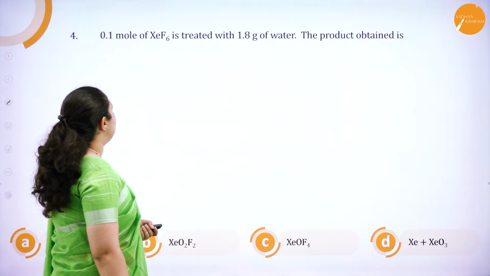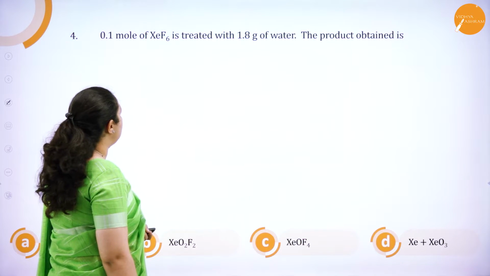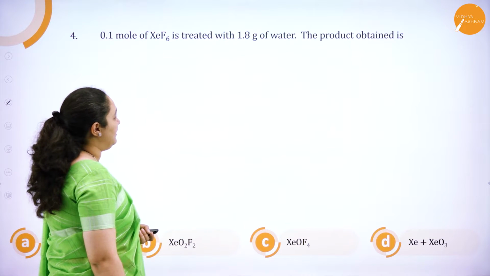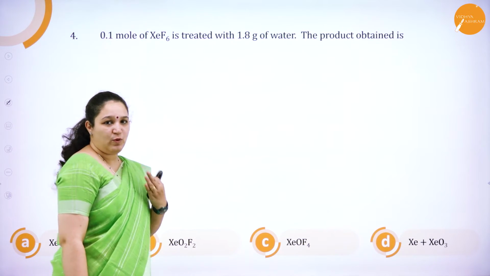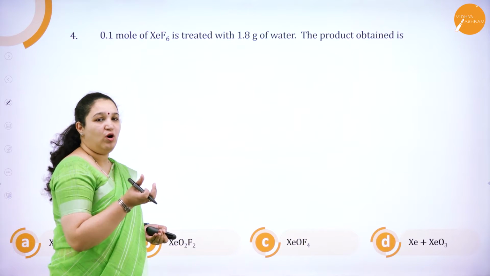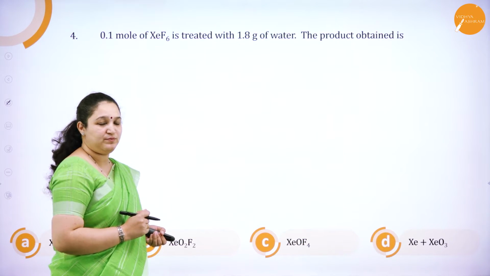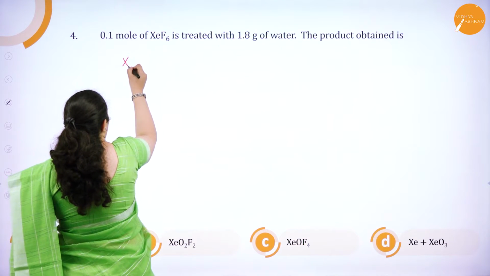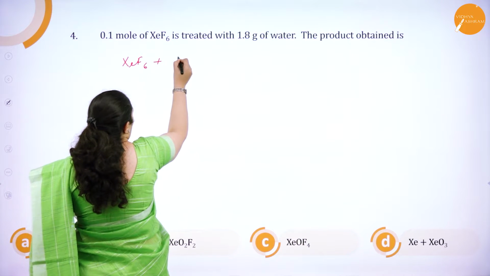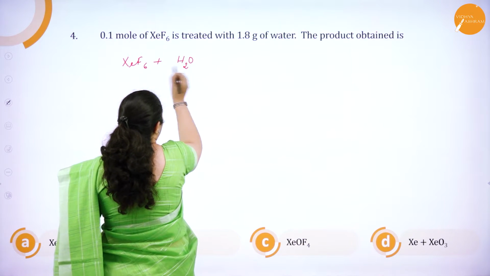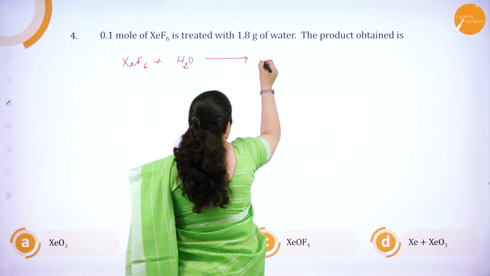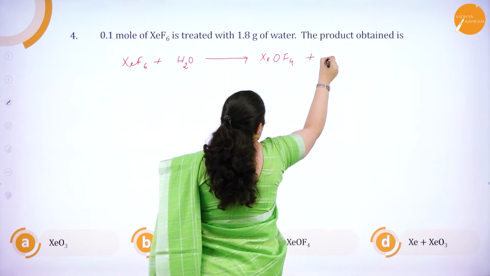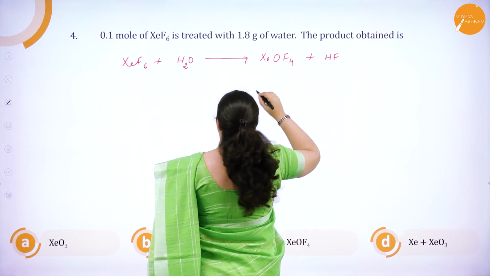0.1 mole of XeF6, that is xenon hexafluoride, is treated with 1.8 grams of water. The product obtained is, see, we have three types of products depending on the ratio of xenon hexafluoride and water, which you have already studied. So I'll just write all these equations. Xenon hexafluoride with water in 1:1 proportion, we get XeOF4 and hydrogen fluoride.